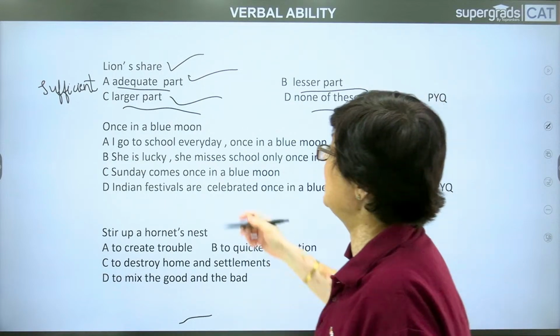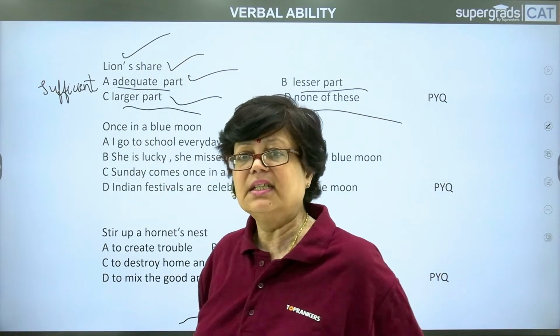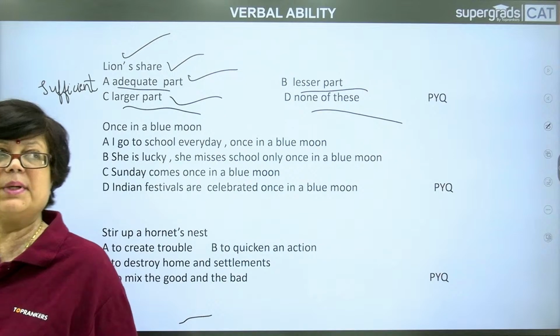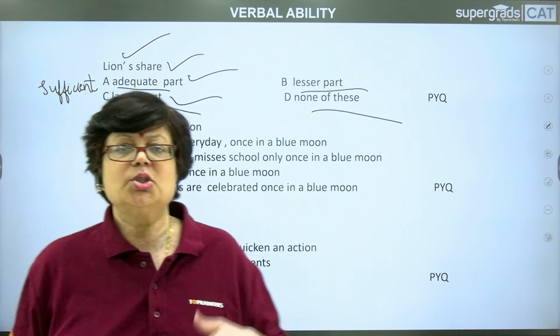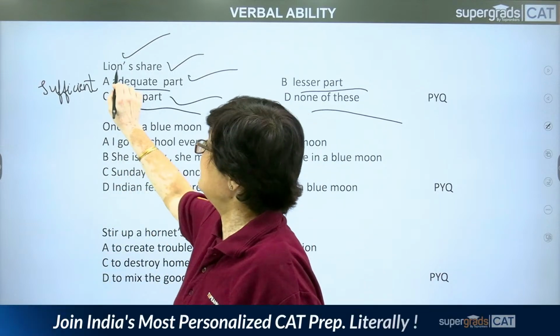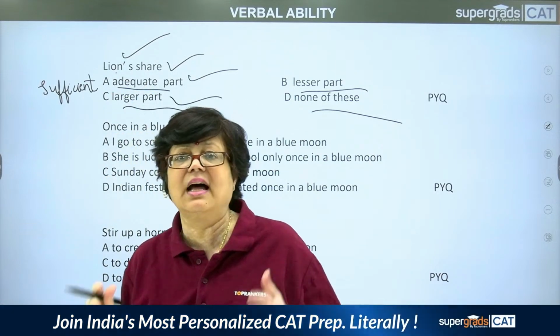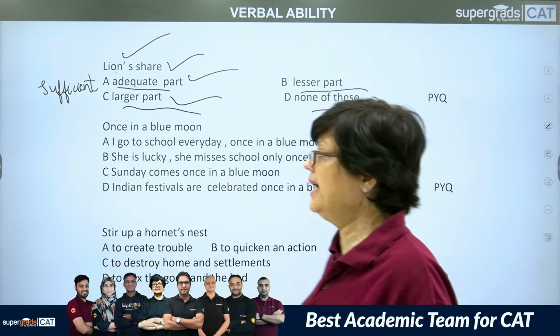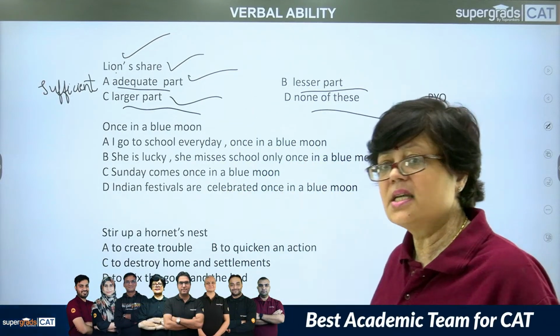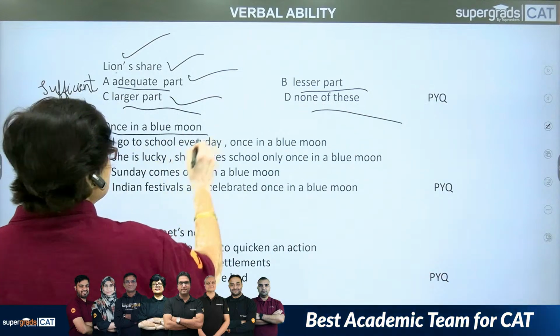Lion's share. Remember, lion. How do you remember this? Lion is understood to be the king of the jungle, and whatever the king wants, he gets, right? So you can relate it in this way that a lion's share is actually the larger part of any gift or any bounty or any share, right? Now, next, once in a blue moon.